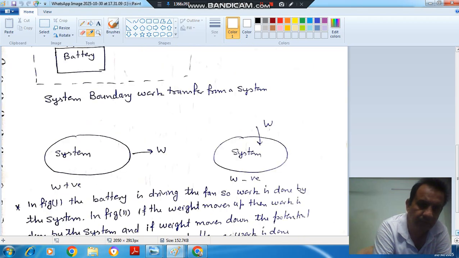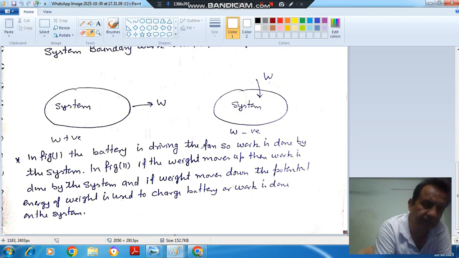Okay. So here in figure 1, the battery is driving the fan, so work is done by the system. That is that case. If the fan drives the battery or the fan charges the battery, then work is done on the system, it is negative. Okay. In figure 2, if the weight moves up, then work is done by the system because its potential energy is increasing.